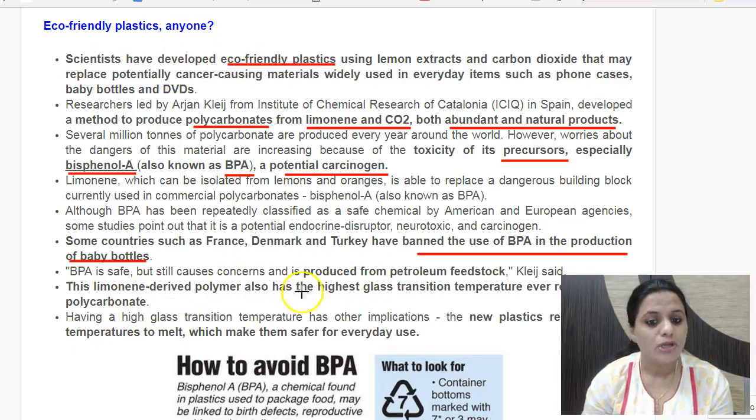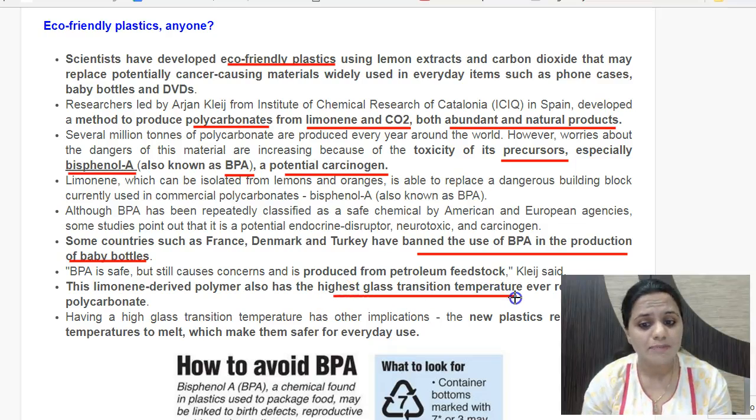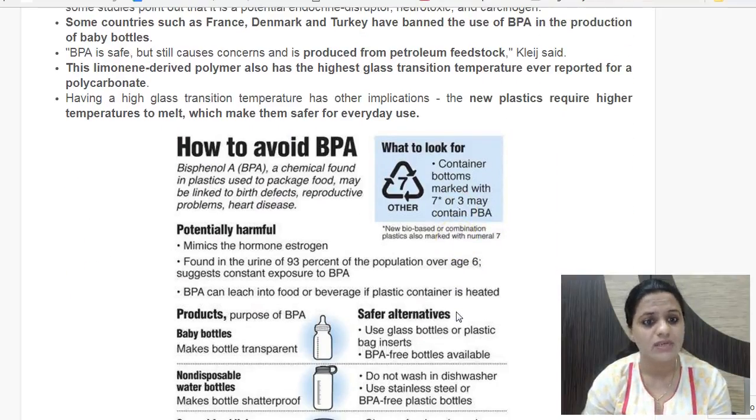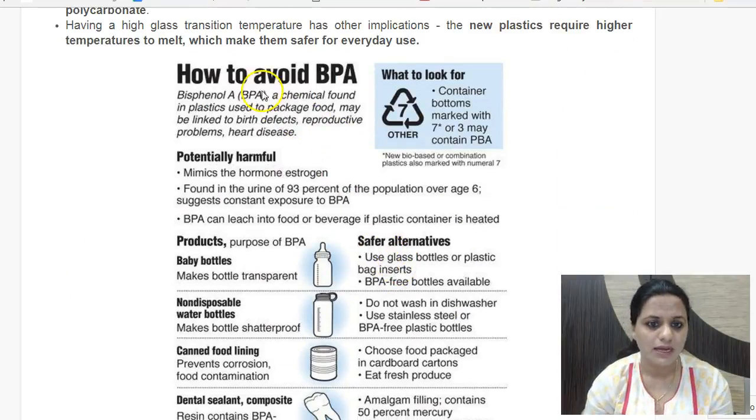Also another feature of this limonene derived polymer is that it has the highest glass transition temperature ever reported for any polycarbonate. So this means that it will require quite higher temperatures to melt such a plastic. It will be safer for everyday use. If you are heating up the plastic, it would be safer because its melting temperature would be high.